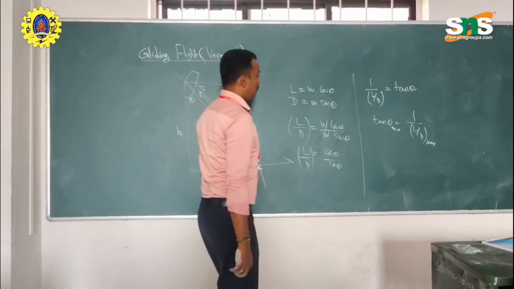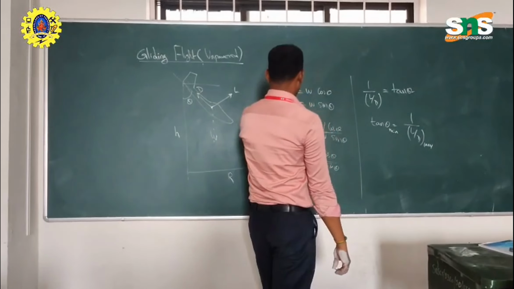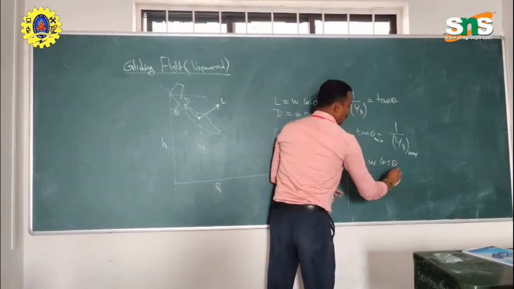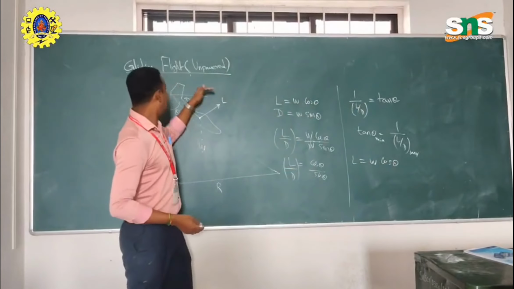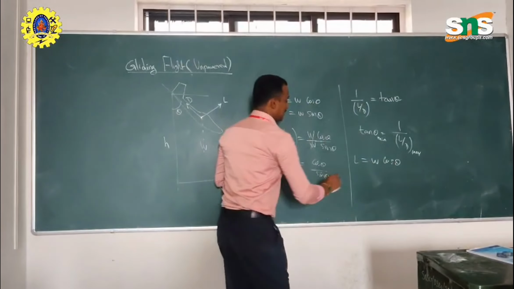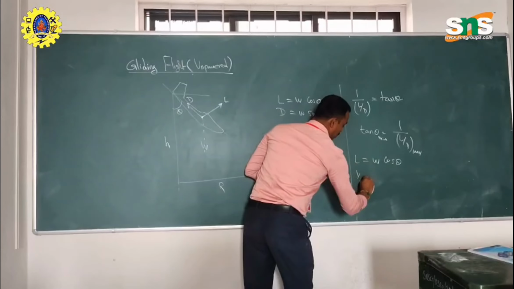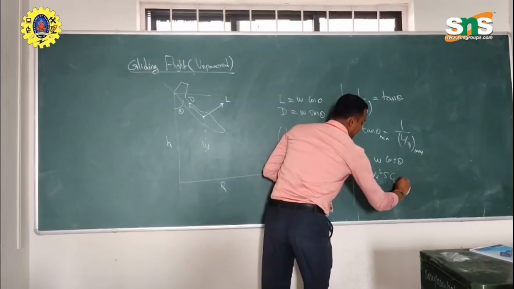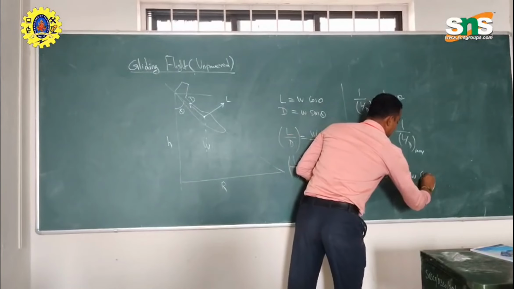Now from L equal to W cos theta, we can find the velocity of the particular airplane in the unpowered condition. So we can write half rho V square S CL equals W cos theta.